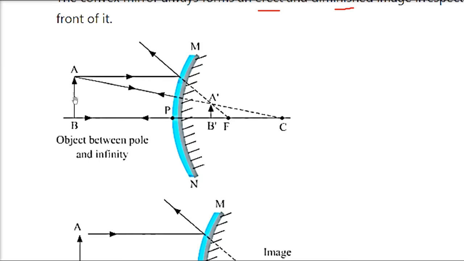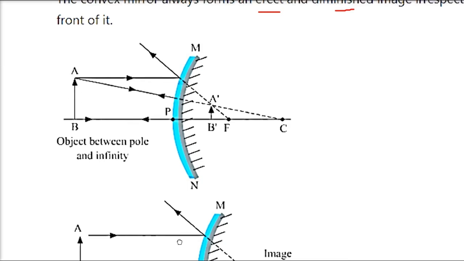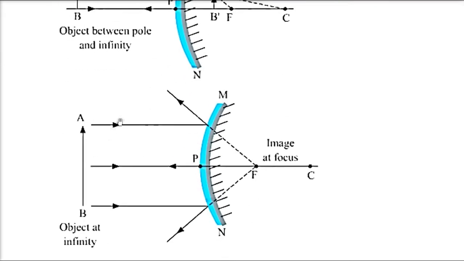So this is for an object which is between the pole and infinity. Coming to this, the object is at infinity, so all the rays will be parallel to the principal axis. So this comes because it is parallel. Whenever it goes back, it is assumed to be coming from this F. Similarly, this one from F. So finally, we see the image at the focus.